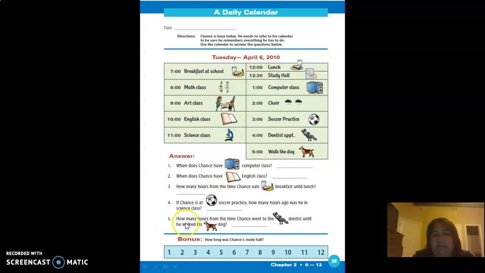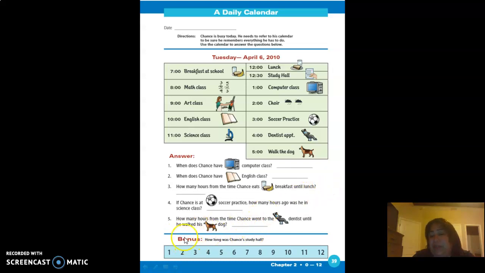Okay, number 5. How many hours from the time Chance went to the dentist until he walked his dog? So he went to the dentist at 4 and he walked his dog at 5. So you write the answer right here.